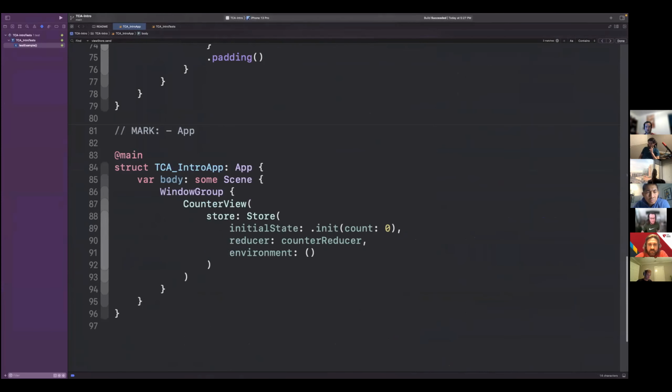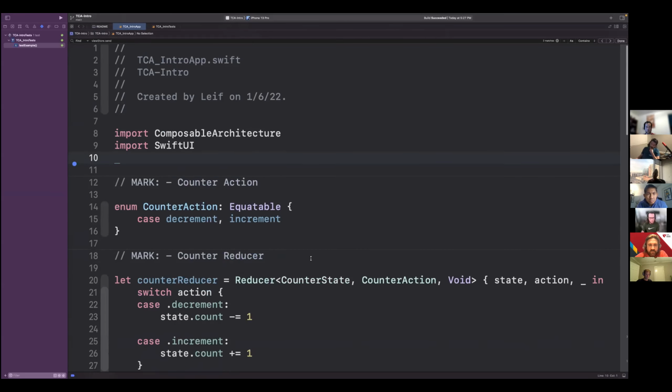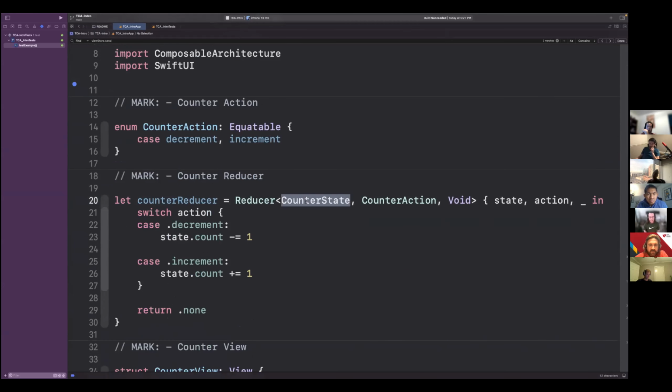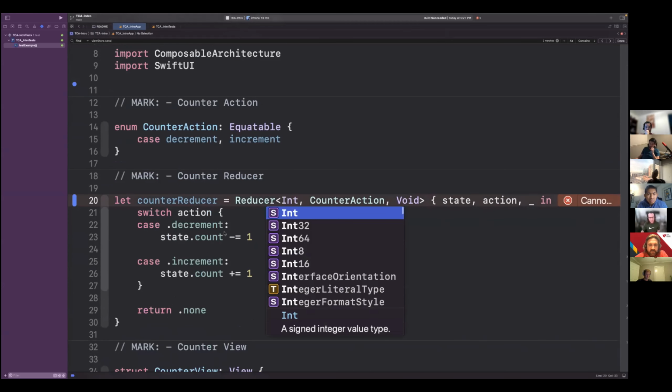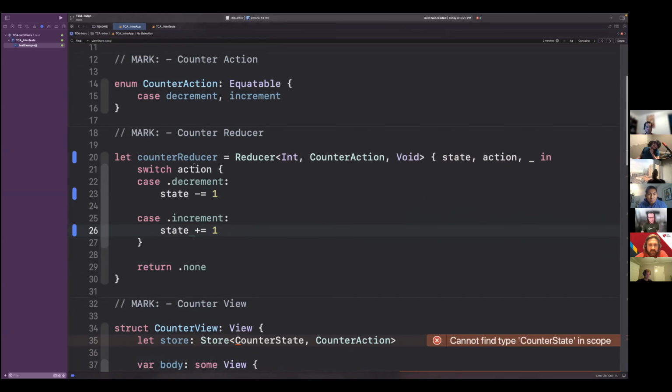And then finally, the intro app right here for when it's actually created is very similar to how we create that test store. We give it an initial state, we give it a reducer and an environment. Last thing I'll just go over really quick is we can remove the state, as I said before, and the state doesn't actually need to be this object. It could just be an int, because technically that's what's happening, is that we are only modifying an int.